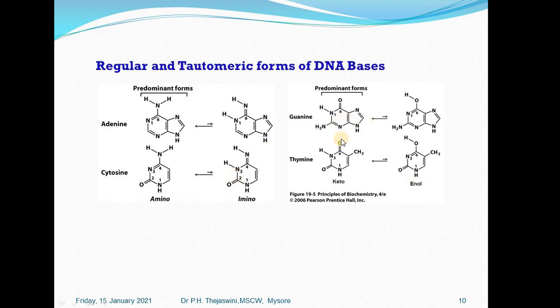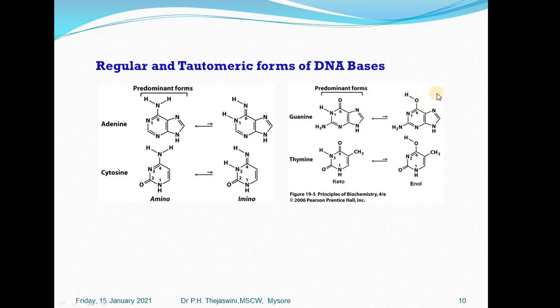Similarly, guanine and thymine, in the normal case, exist in keto form. But due to tautomeric shift, that is slight rearrangement, guanine gets converted into the enol form, that is the OH form.